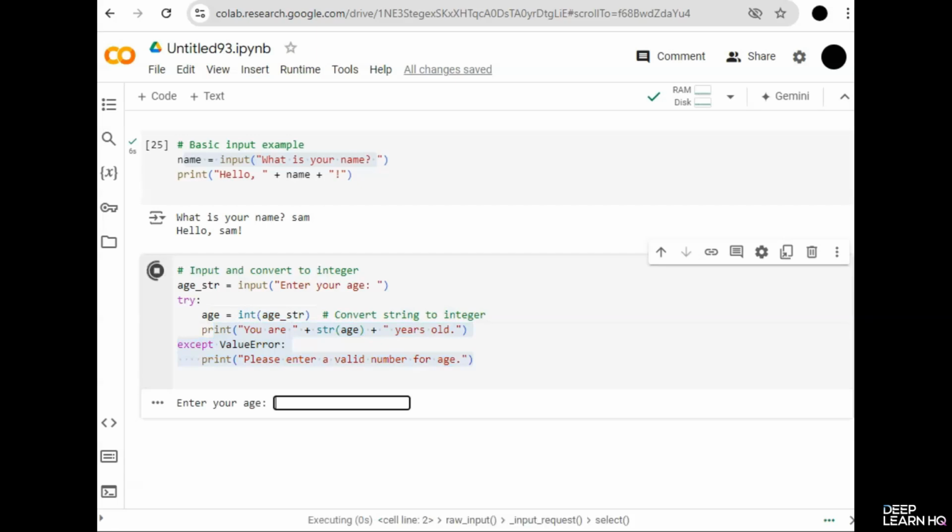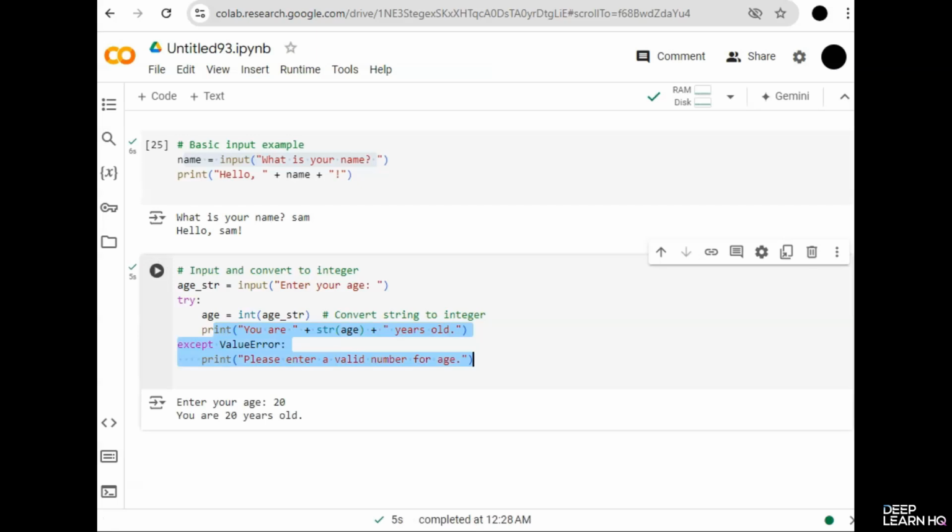So let's try this. Enter your age. Let's enter 20. When you enter, it says you are 20 years old. If you run it again and type ABC, it will say please enter a valid number for age.